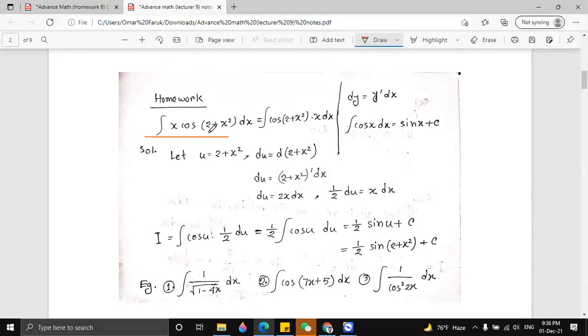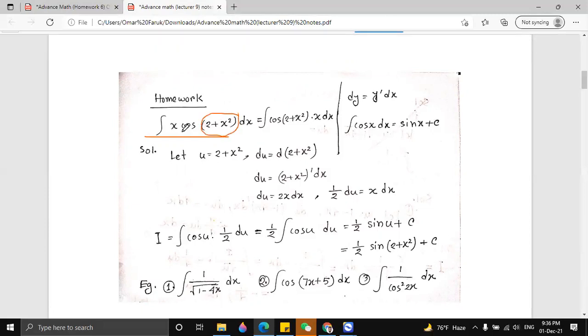So we have the integration of x cos(2 + x²) dx. Again, we don't know how to calculate this function. We know how to calculate cos x, but we don't know how to calculate cos(2 + x²). So we let 2 + x² equal u. Again, we have to use this small formula.